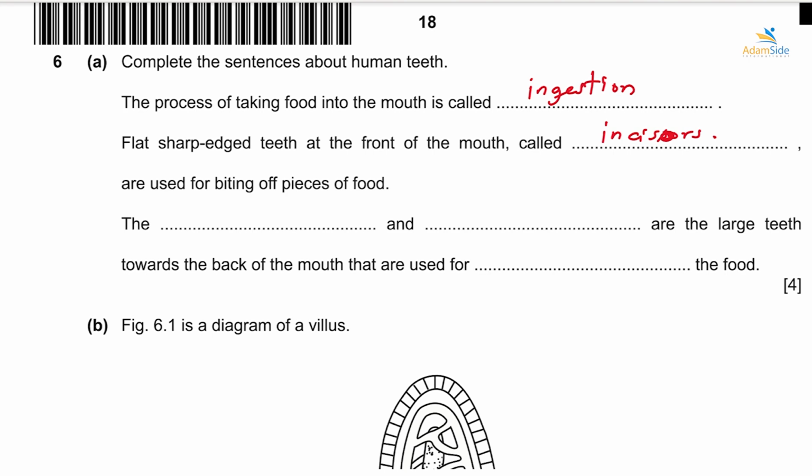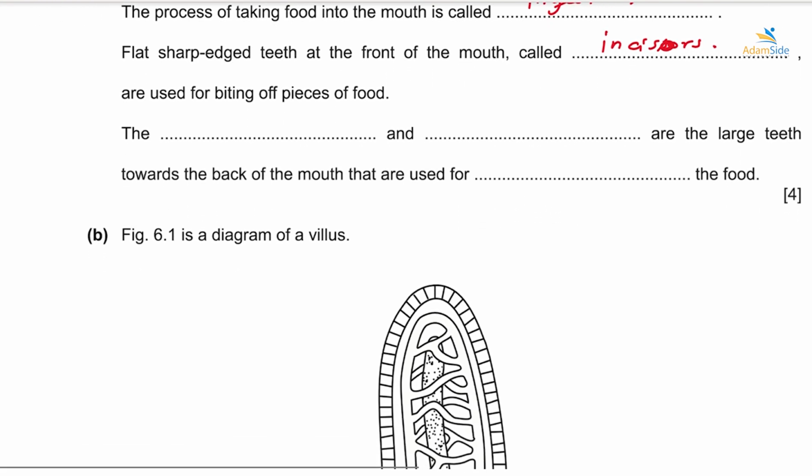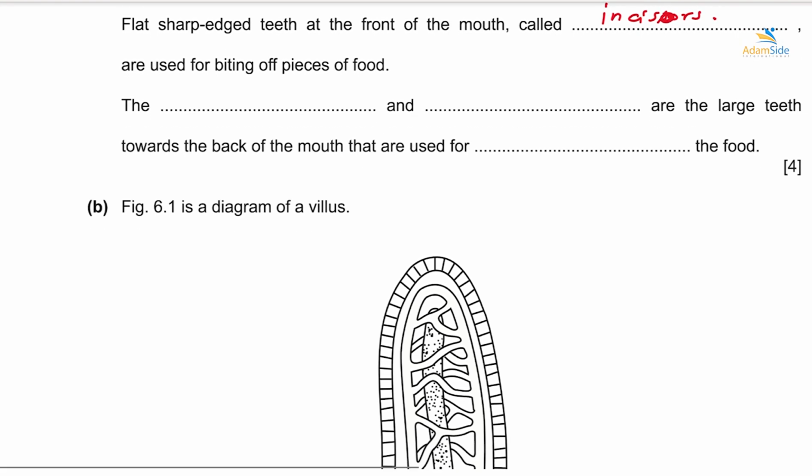The premolars and molars are large teeth, towards the back of the mouth, and they are used for chewing, crushing, or grinding food. Then the next question says, Figure 6.1 is a diagram of a villus.